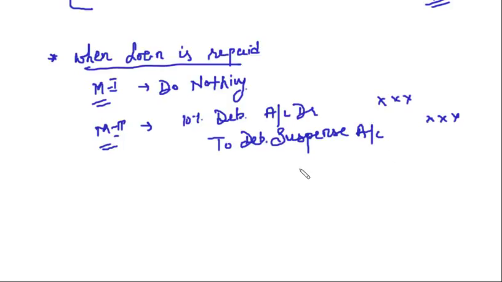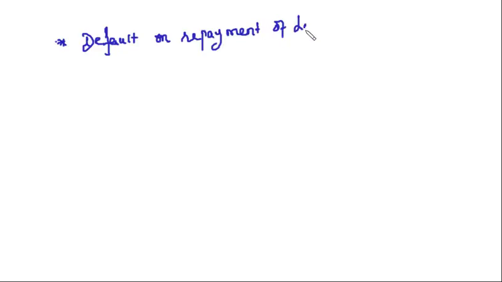Now, the next point here is if there is a default on the repayment of loan, then what to do? In this case, if there is a default on the repayment of loan and the bank is going to use your collateral security to meet their loan amount, then what will be the entries?